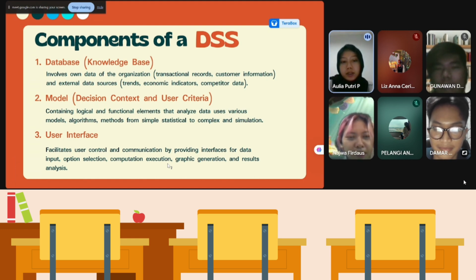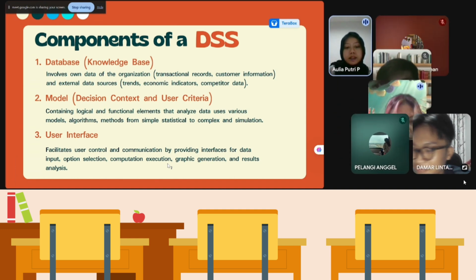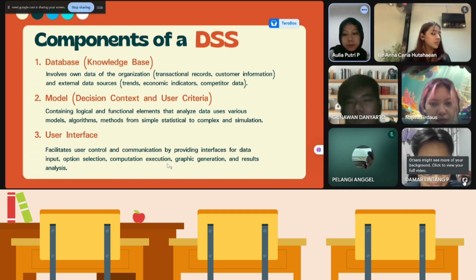And number two is model or decision context and user criteria, containing logical and functional elements that analyze data using various models, algorithms, and methods from simple statistical to complex simulation. And number three is user interface, which facilitates user control and communication by providing an interface for data input, option selection, computation execution, graphic generation, and result analysis.